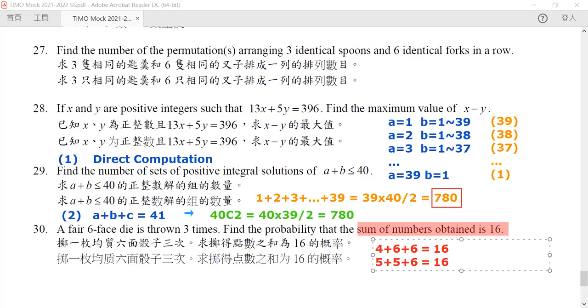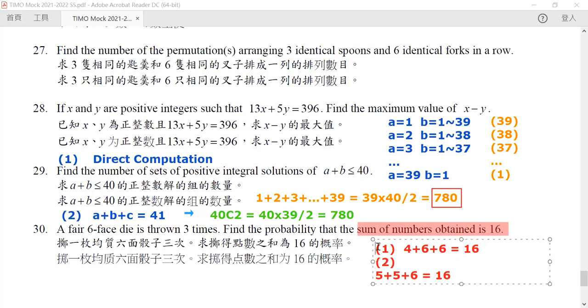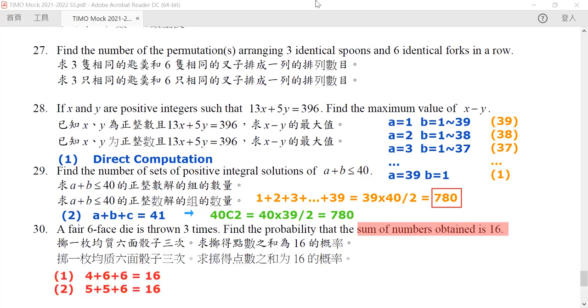But do you have any other way? No, right? There are only 2 ways. One is you throw a 4 and then you throw two 6s. Two is you throw two 5s and then you throw a 6. Other than that, it is impossible to do.